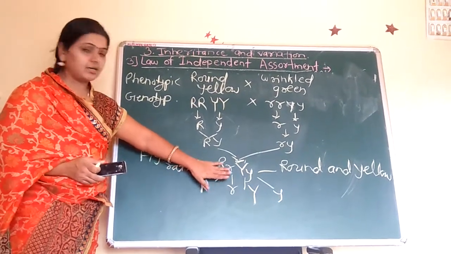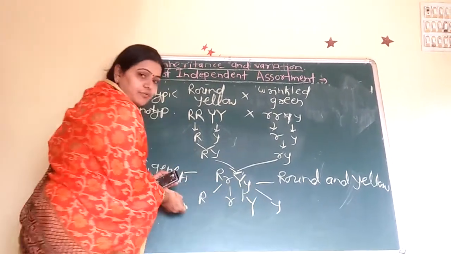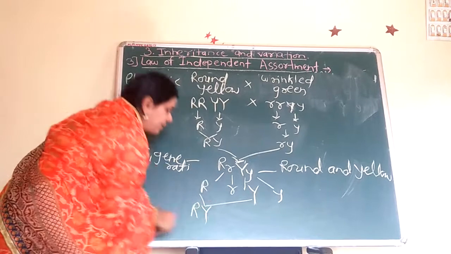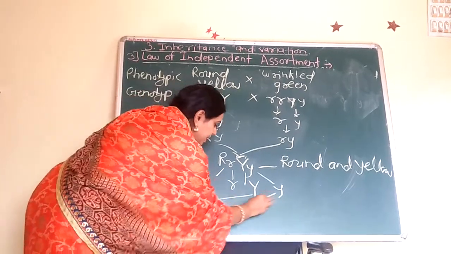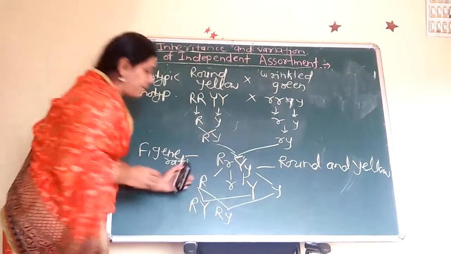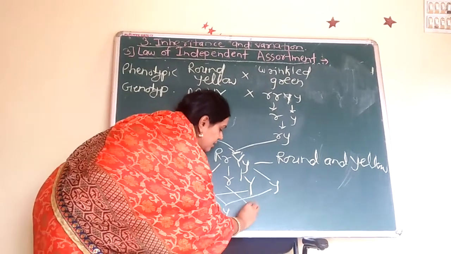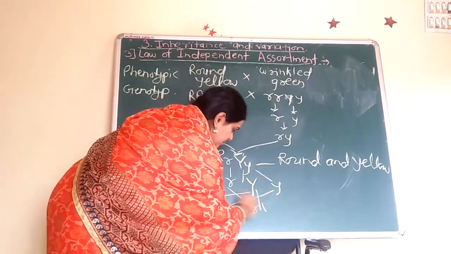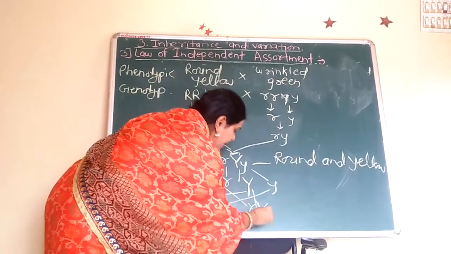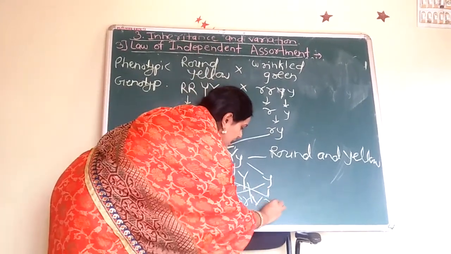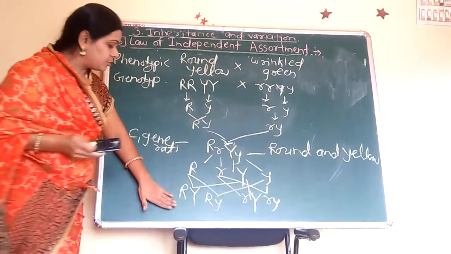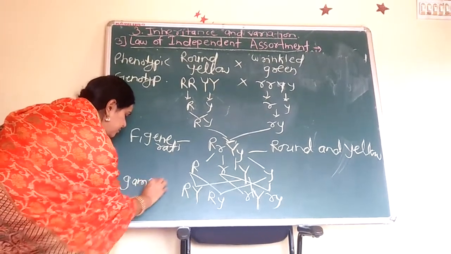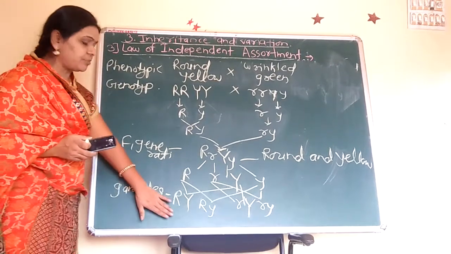When this gamete formation happens, these gametes are fused: these capital R, capital Y, these capital R, small y, these small r, capital Y, and these small r, small y. Here the four types of gametes are formed. These are the gametes. Four types of gametes formed.